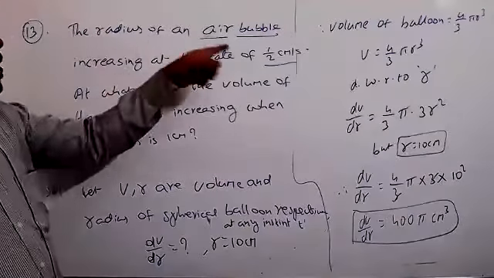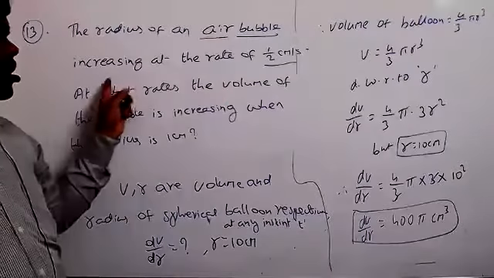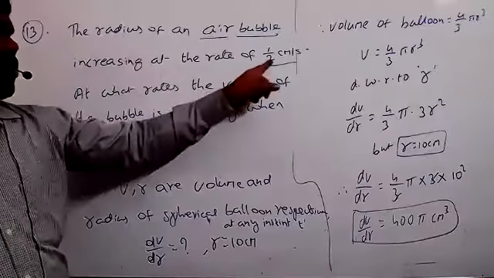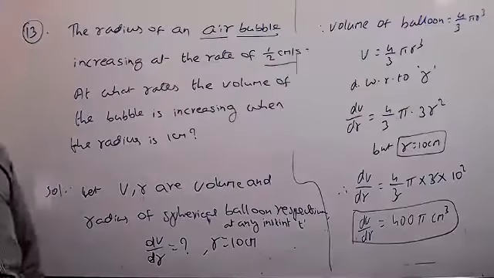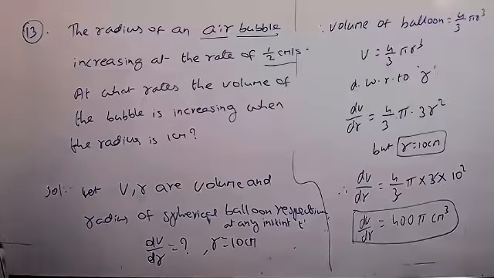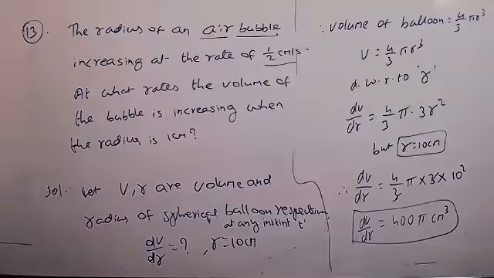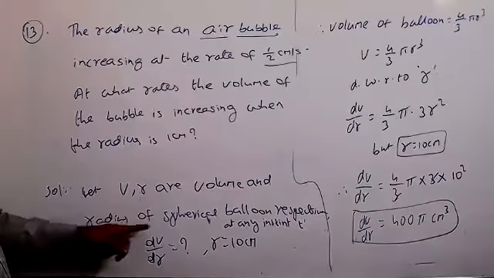But here the radius is increasing at half centimeter per second, so dr by dt equals half centimeter per second is given. What we have to find is at what rate the volume of the bubble is increasing when the radius is 1 centimeter, so we have to find dv by dt equal to how much?